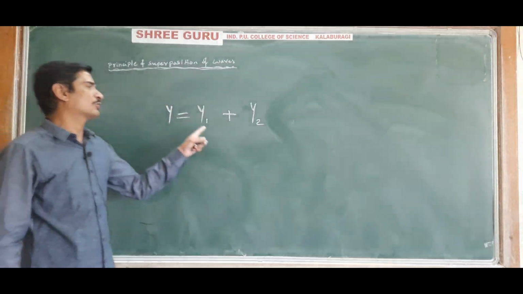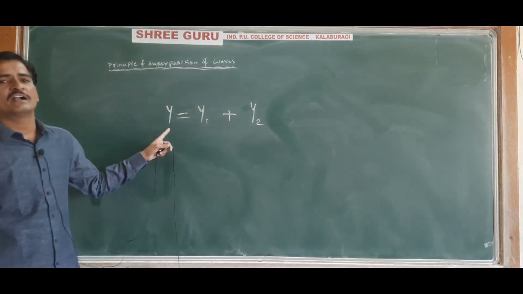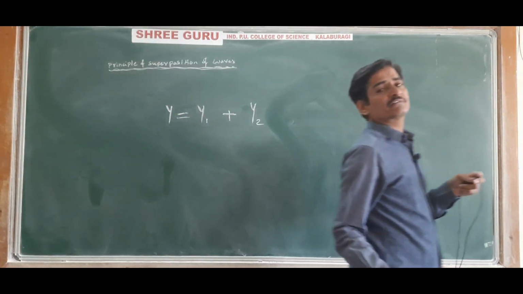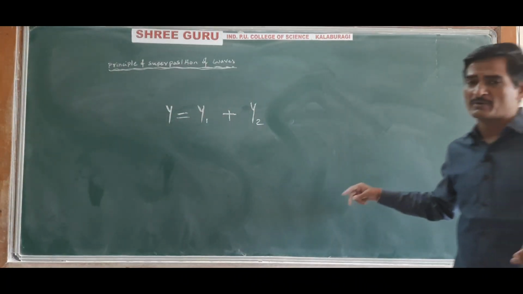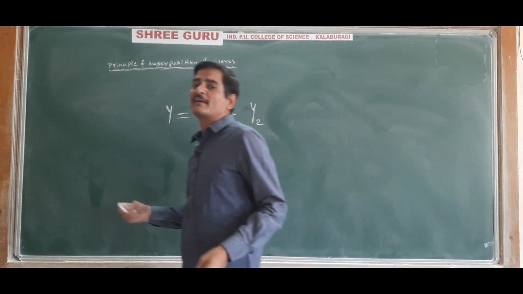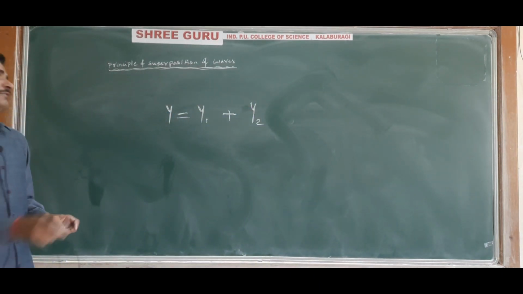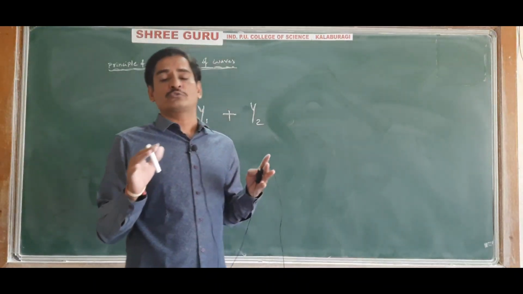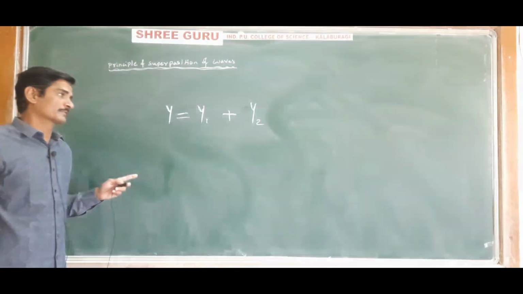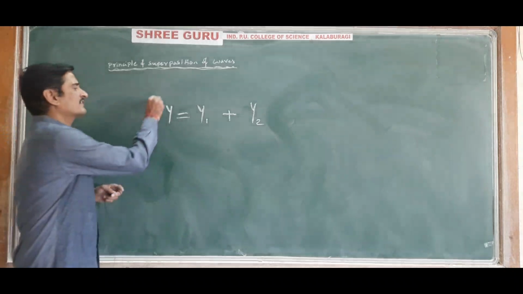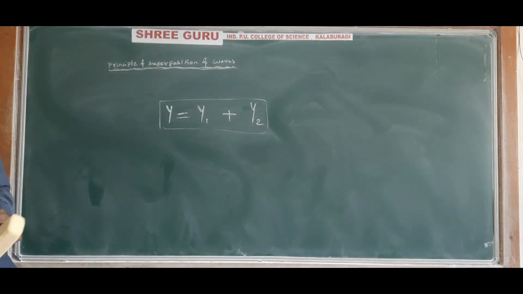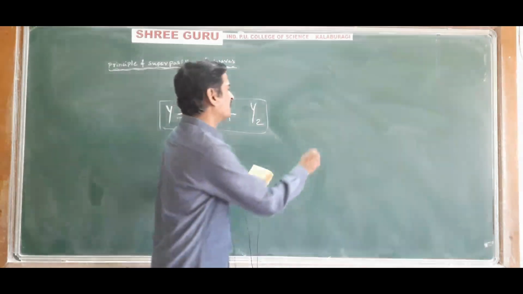That is, y is equal to y1 plus y2. y is called the resultant displacement, y1 is the displacement of the particle due to the first wave, y2 is the displacement of the particle due to the second wave, and y is the displacement of the particle due to both the waves. Understood? Okay.